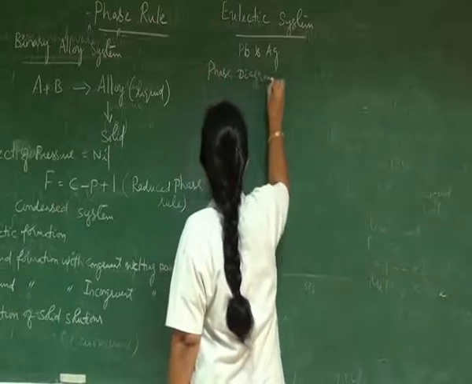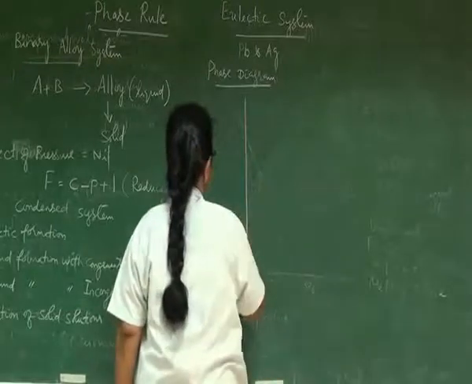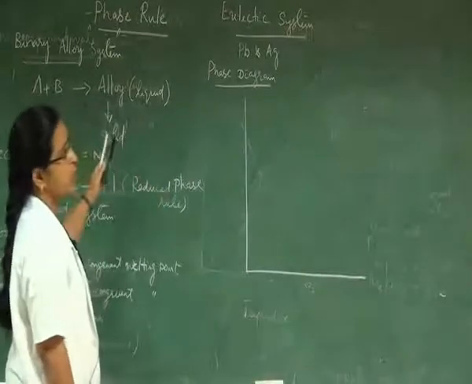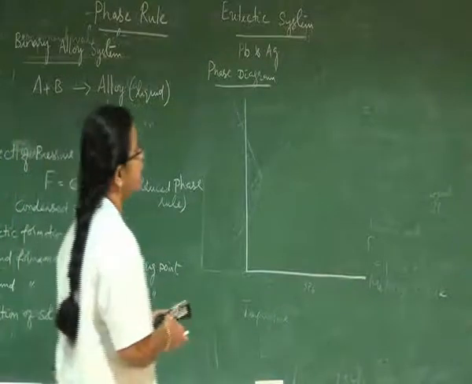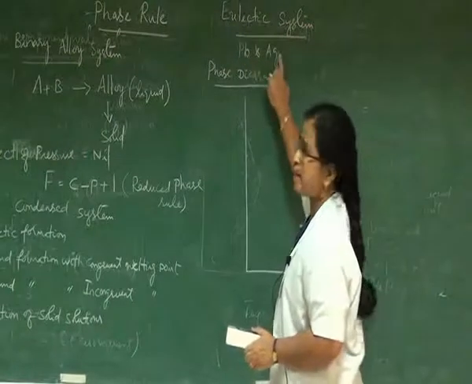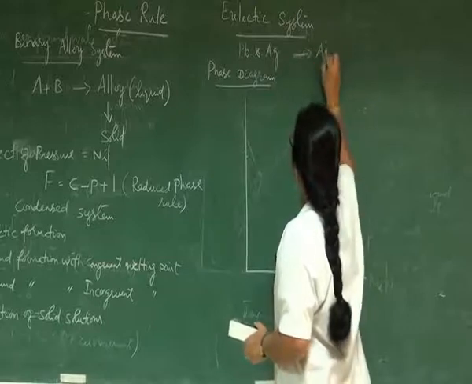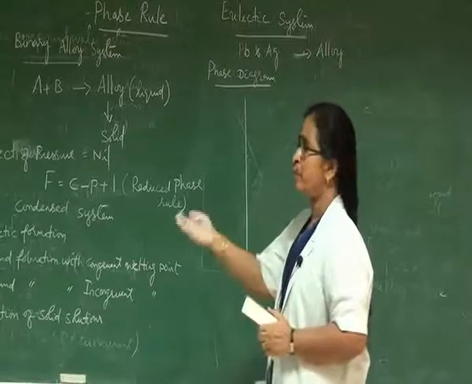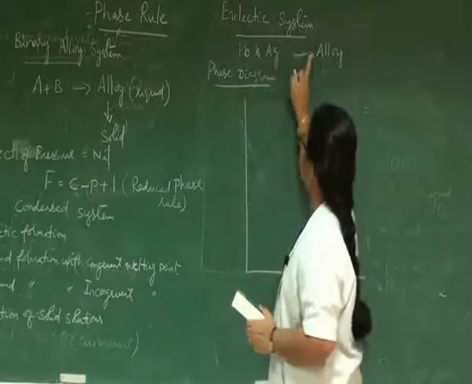Phase diagram. How to draw the phase diagram? As I have already pointed out, this eutectic system is a two-component binary alloy system. Why is it called a two-component system? The two metals, lead and silver, result in the formation of an alloy, and the alloy formed in one state can be converted into another state, either from liquid to solid or solid to liquid, meaning the chemical composition of each phase.